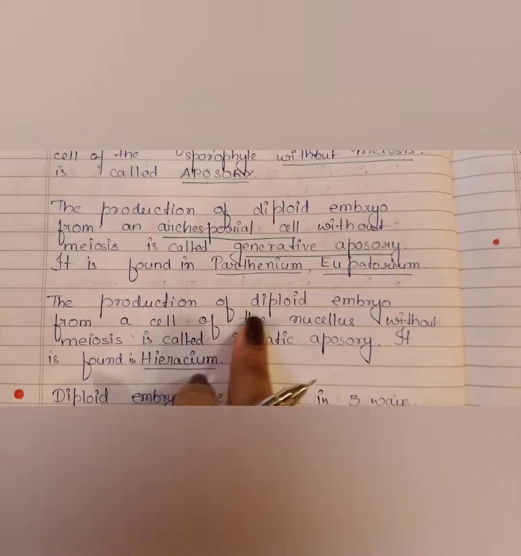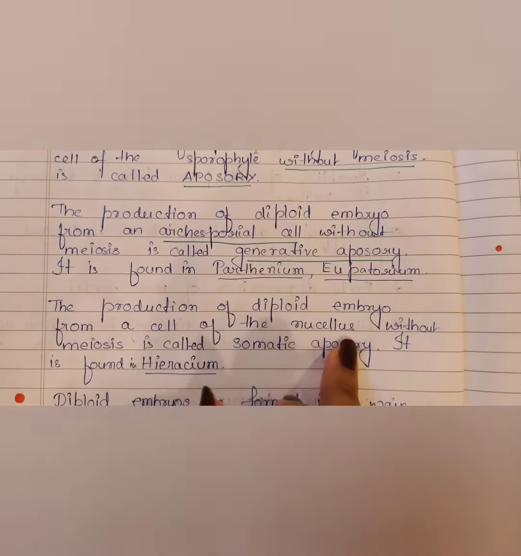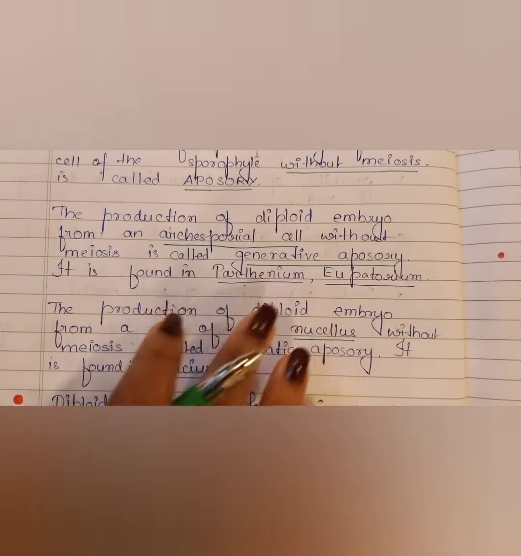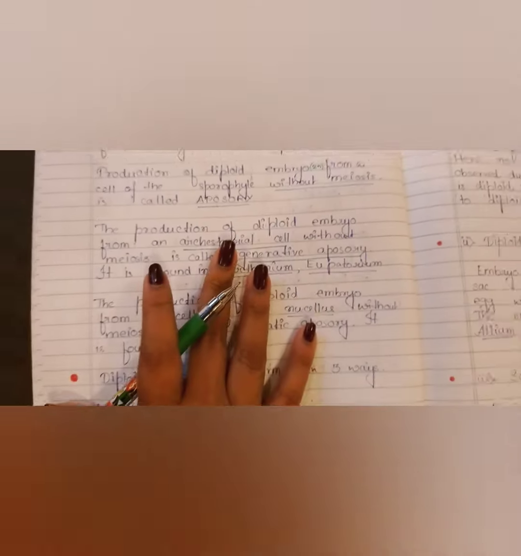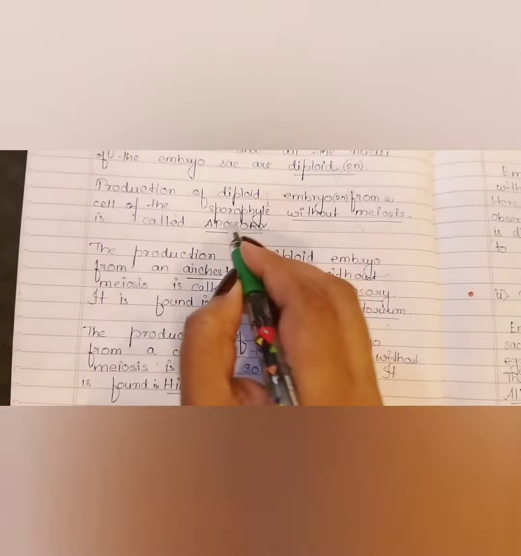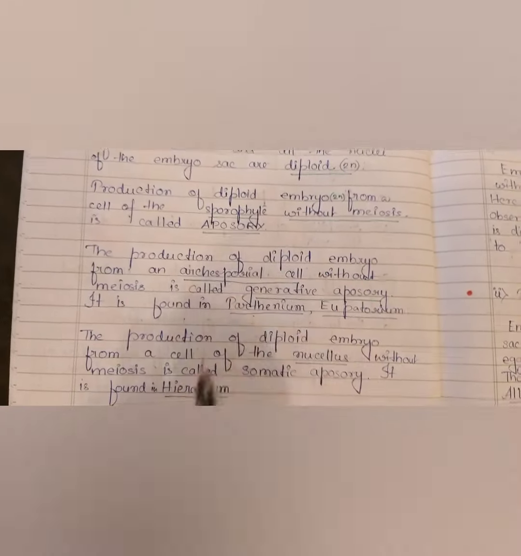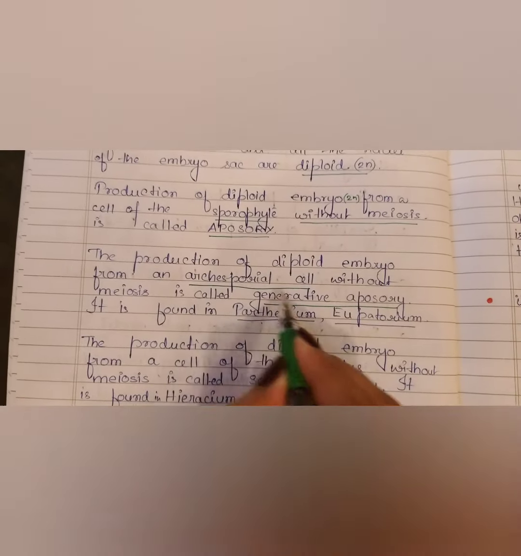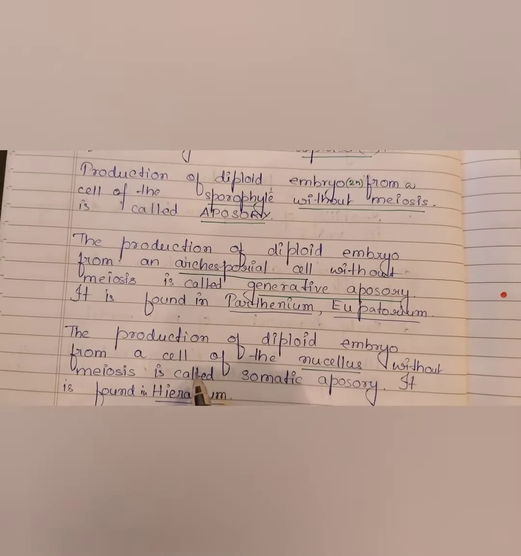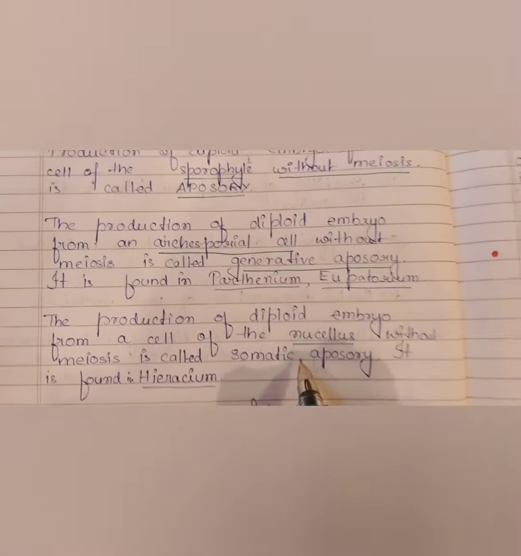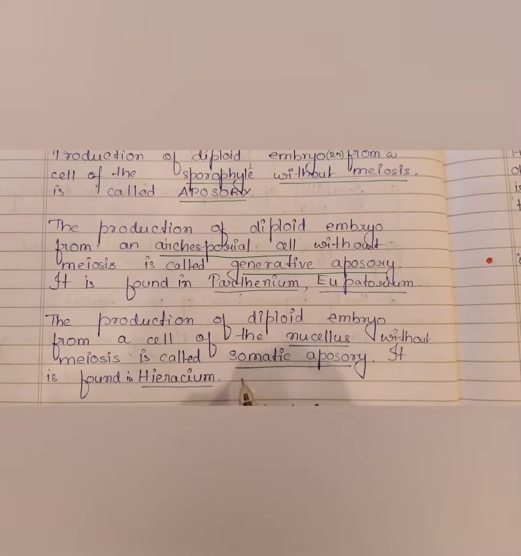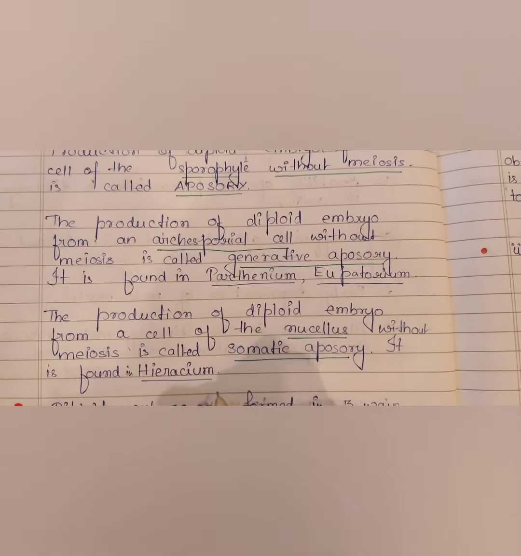See, the production of diploid embryo from a cell of the nucellus without meiosis. Obviously, meiosis is not happening, so without meiosis is common to all. You will have to remember these terms. Cell of sporophyte, then it is called aposory. From archisporium, it is called generative aposory. Now, if it is developing from the cell of nucellus, it is called somatic aposory. It is found in Hyraceae.